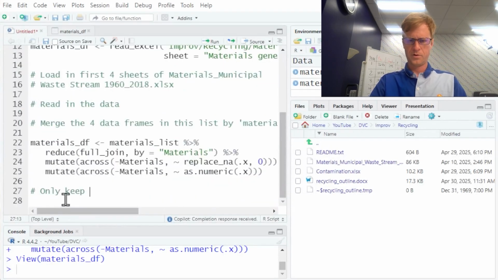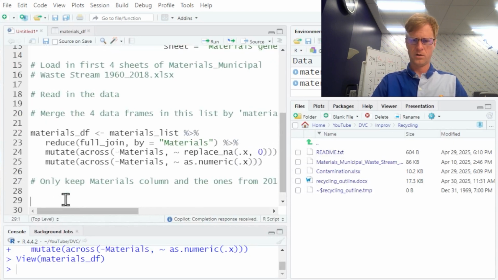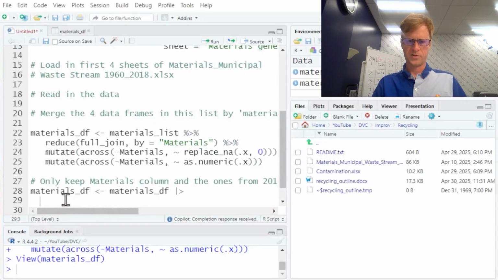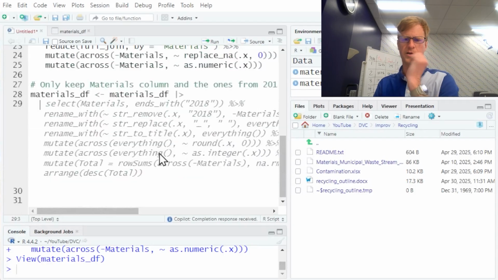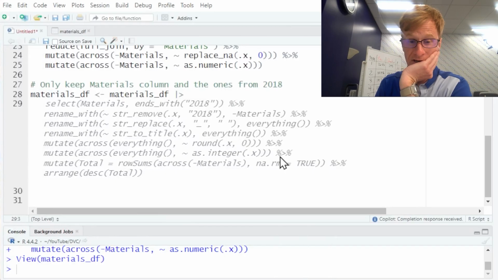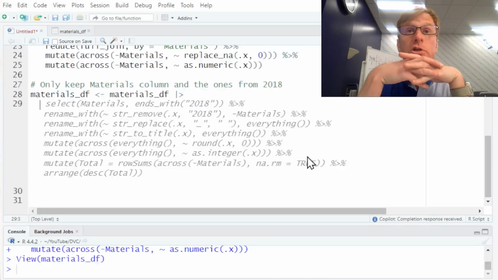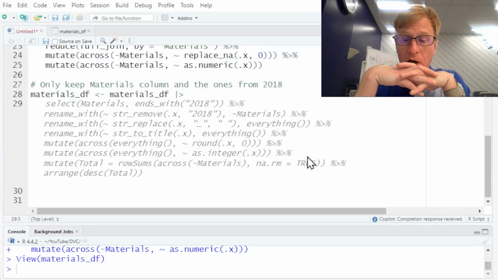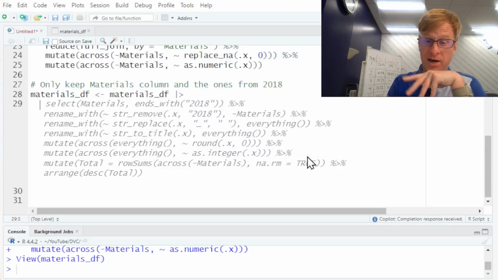Only keep the materials column and the ones from 2018. So all we need to do is some sort of select function. Oh my goodness, look at all that. That is too much. So this is the type of thing that can be overwhelming. When you see it give you 10 lines of stuff, you could just run it and say we're happy. I don't necessarily trust that.